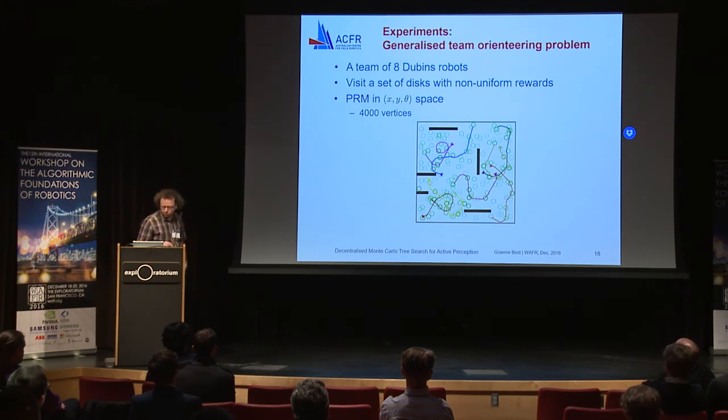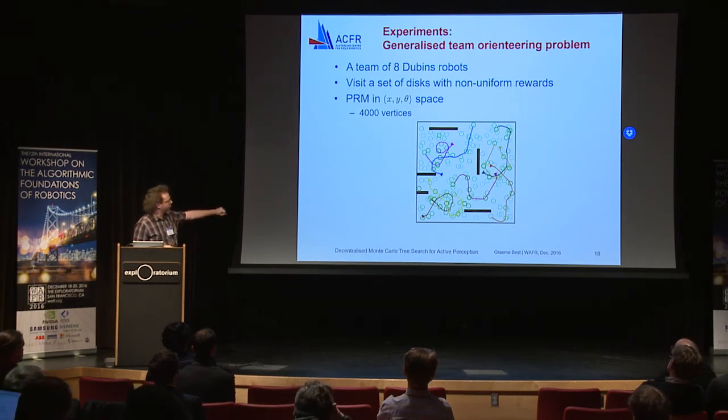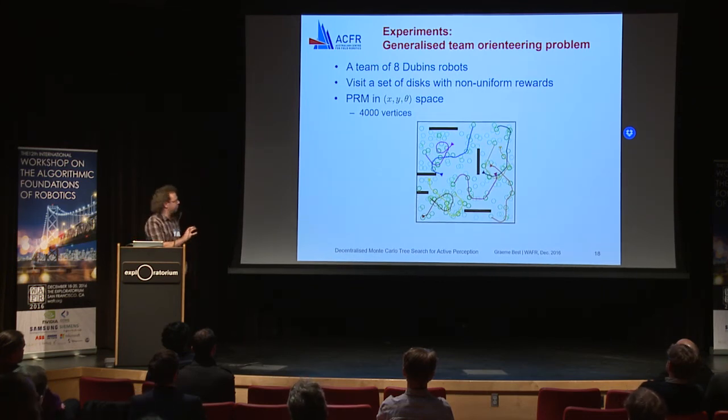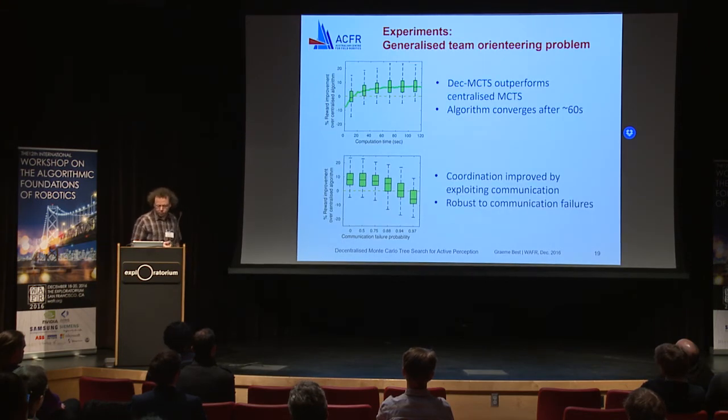So I'm a bit out of time, but I'll go through this quickly. I have two sets of experiments. The first is a generalisation of the orienteering problem where we need to visit these disks here and they're following Dubins paths. The idea is that they just need to visit as many disks as possible. In these results, what we showed is that decentralised Monte Carlo tree search outperforms a centralised version. We also made a comparison for communication. We show that even if communication drops out, it still performs reasonably well.